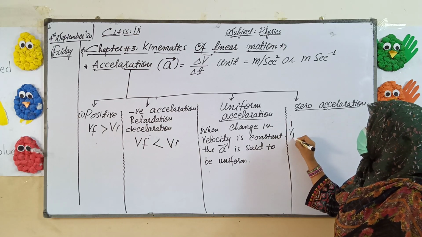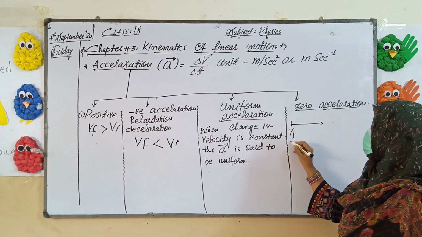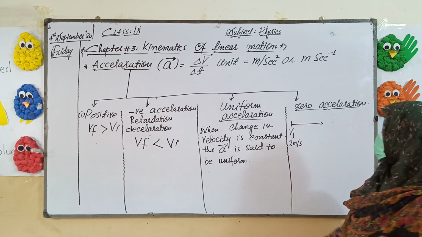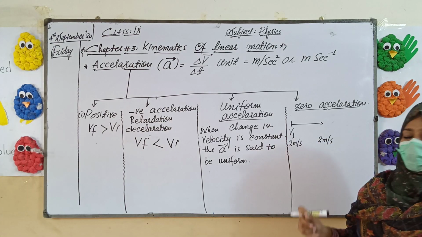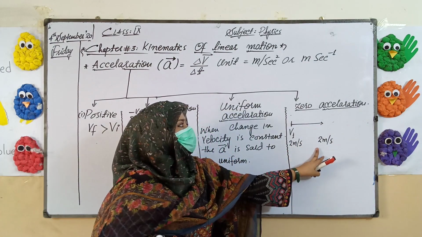Suppose the first time v1 is 2 meter per second. The second time, when we noted the next velocity, it was constant, that is v2, 2 meter per second.